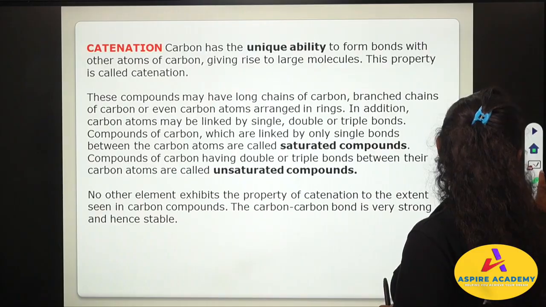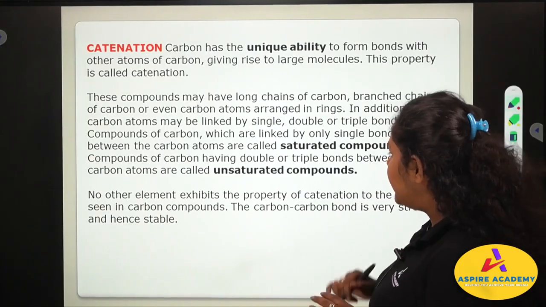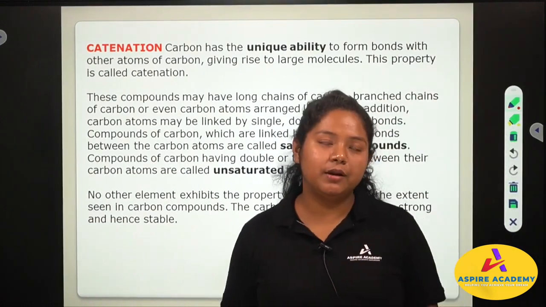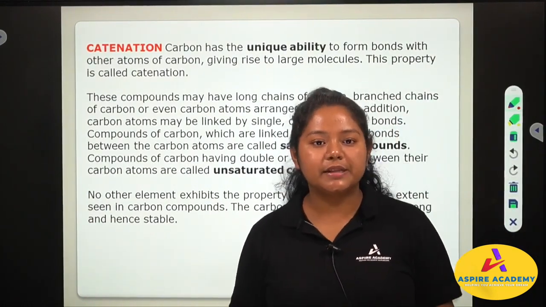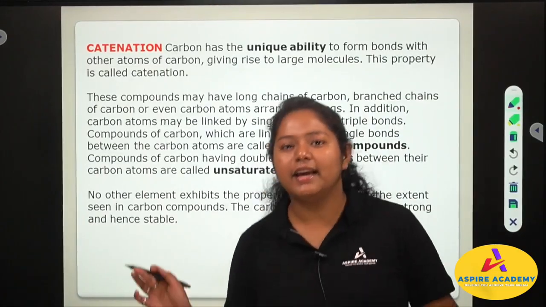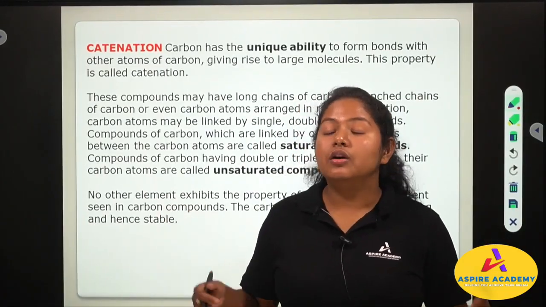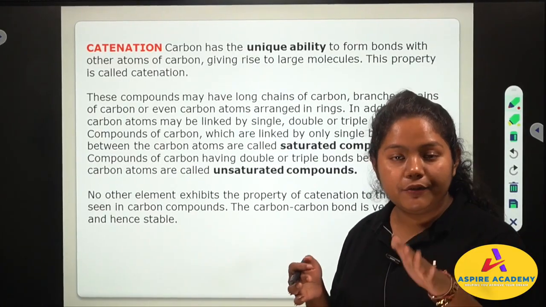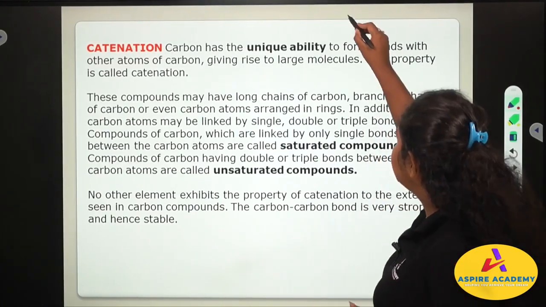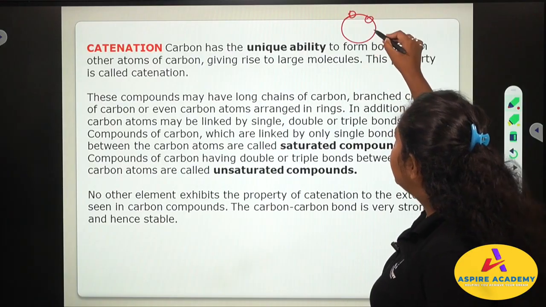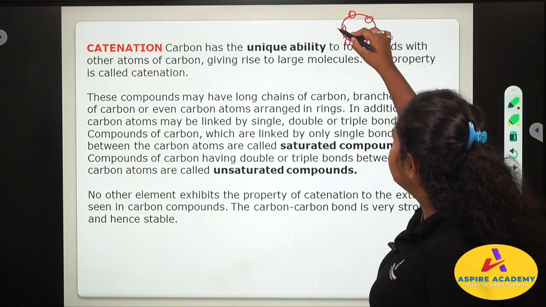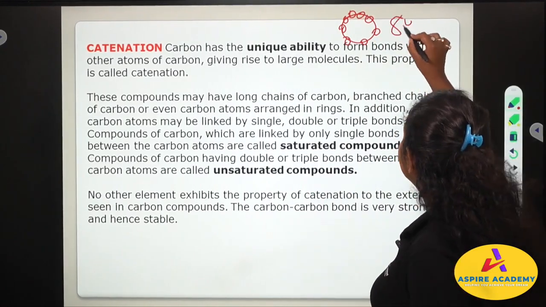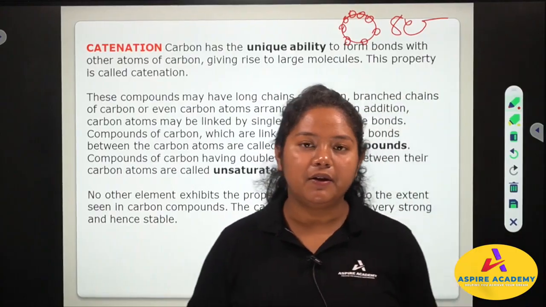For any element to be stable, everybody wants to be stable. I also want to stand comfortably on 2 feet. I don't want to stand like this, I don't want to stand like that, right? I want to stand still. Everybody wants to be stable in this universe. For an element to be stable, it should have 8 electrons in the outermost shell. To complete it, there is a thing called the octet. We will learn in the later part what octet is.